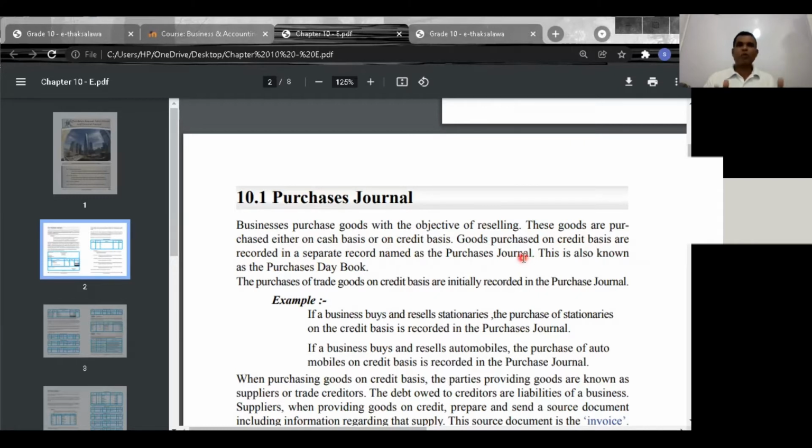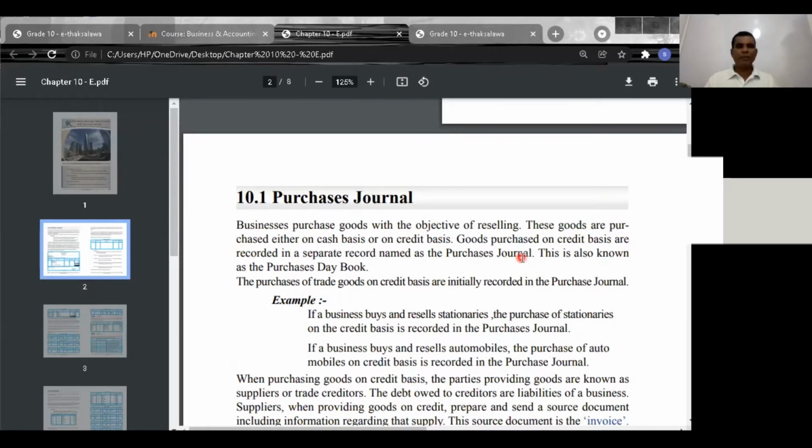Now, what are the items recorded in the purchases journal? If some purchases are made on cash, they are recorded in the cash book. Understand? Sometimes goods may be purchased on credit with the purpose of reselling. That is what we call trading goods. If a business purchases goods for reselling, those goods are called trading goods.